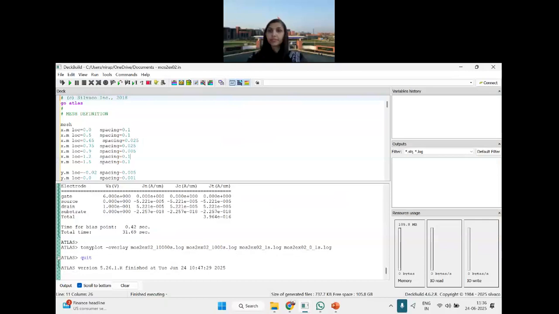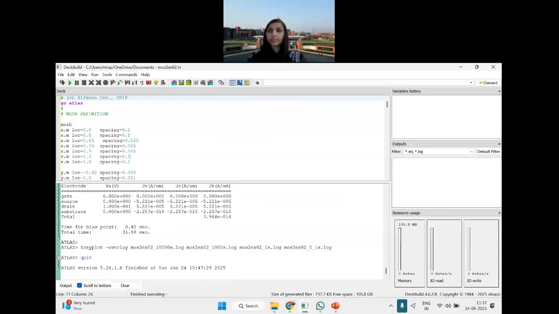Silvaco does the bulk simulation. Bulk simulation means if you are considering silicon, you are considering that the unit cell of silicon is repeated in all three directions, X, Y, and Z. If you are considering silicon dioxide, then the unit cell of silicon dioxide is repeated in X, Y, and Z. So Silvaco considers all the materials in their 3D bulk form. That is why it is called bulk simulation.